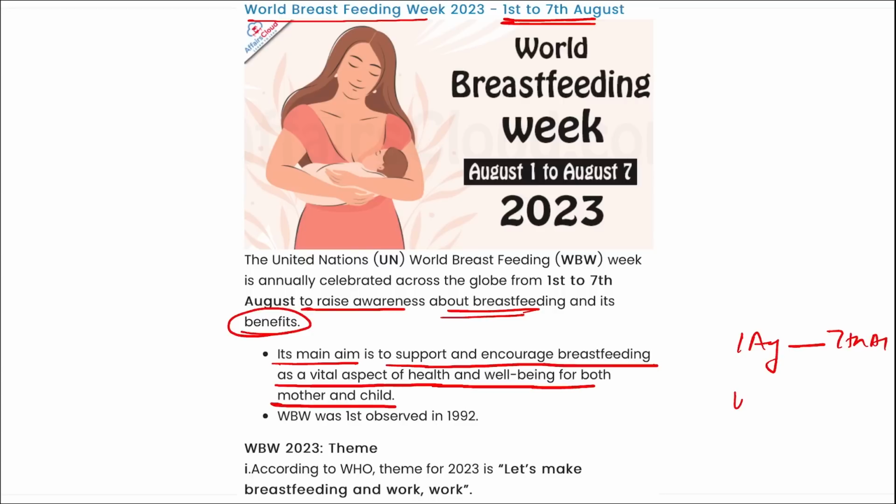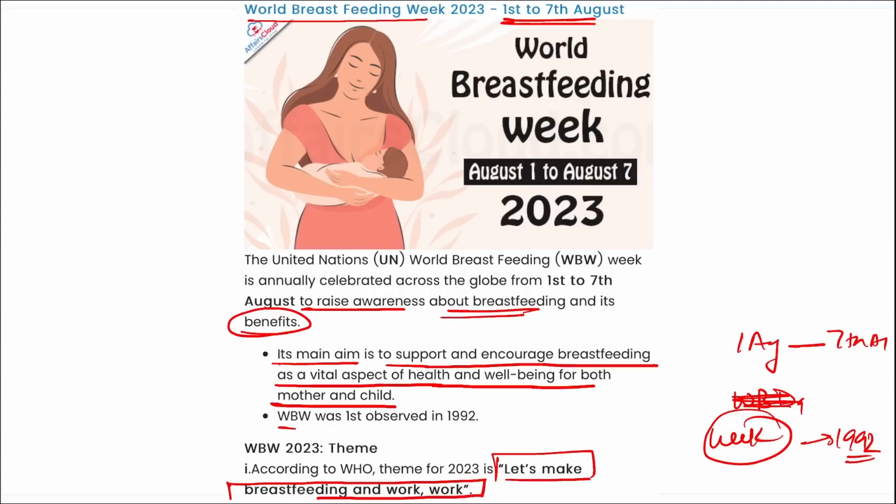World Breastfeeding Week was observed for the first time in 1992, and there is a theme that you need to remember. Let's make breastfeeding and work, work. I repeat, let's make breastfeeding and work, work. This is the theme for the World Breastfeeding Week that was observed from 1st to 7th of August.